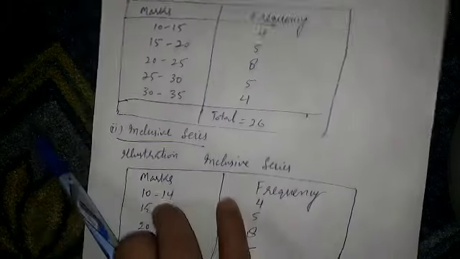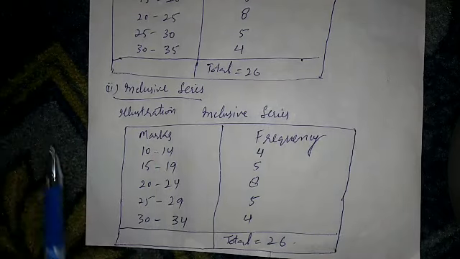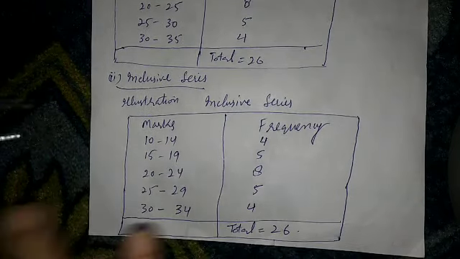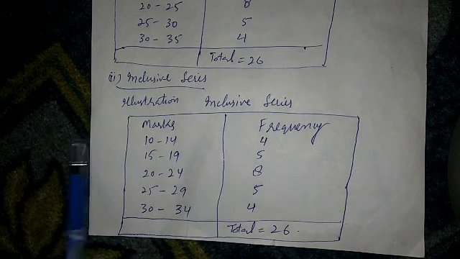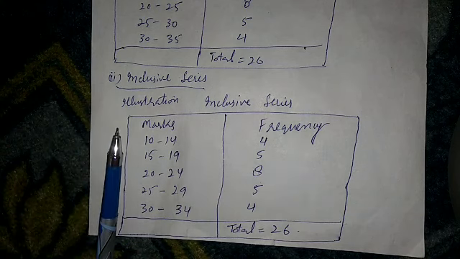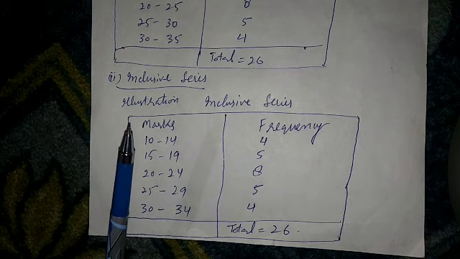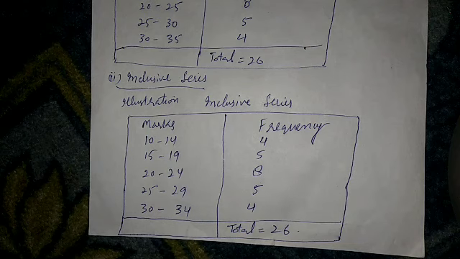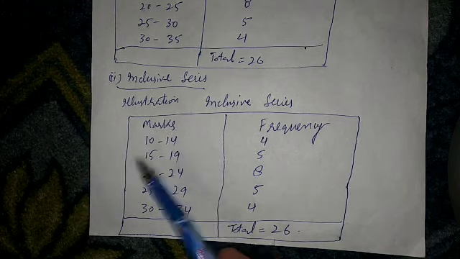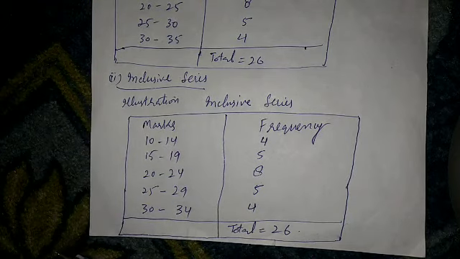Now what is inclusive series? You see, an inclusive series is that series which includes all items up to its upper limit. In such series, the upper limit of the class interval does not repeat itself as the lower limit of the next class interval. Here it does not repeat itself as the lower limit of the next class interval.